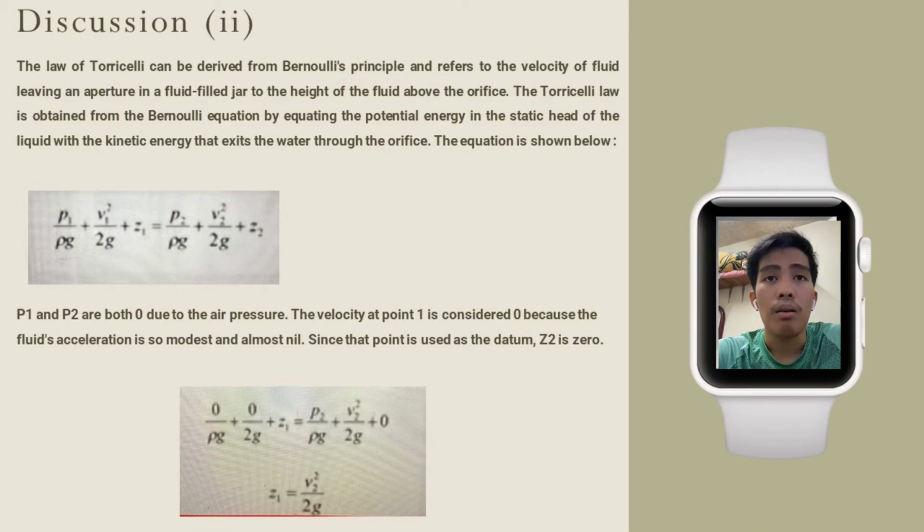Okay, next, P1 and P2 are both 0 due to the air pressure, and the velocity at point 1 is considered to be 0. This is because the fluid acceleration is so modest and almost nil. Since point 2 is at the datum, z2 is 0. So this is the formula you can see below.